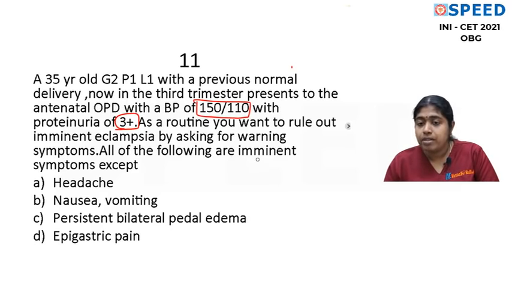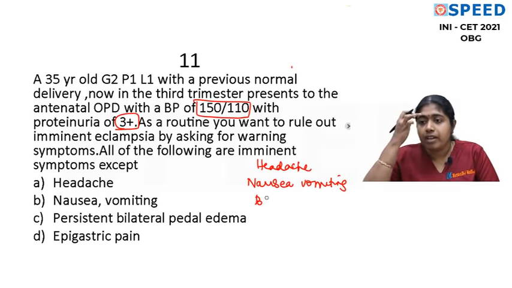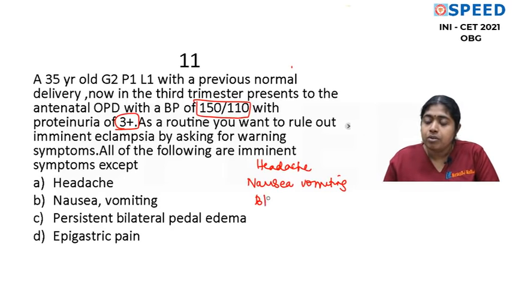What are the 5 warning symptoms? Headache, nausea, vomiting, blurring of vision. Okay, actually after headache, I should have told you blurring of vision. Okay, so that is how you remember it. Epigastric pain. Patient complains of epigastric pain, oliguria.